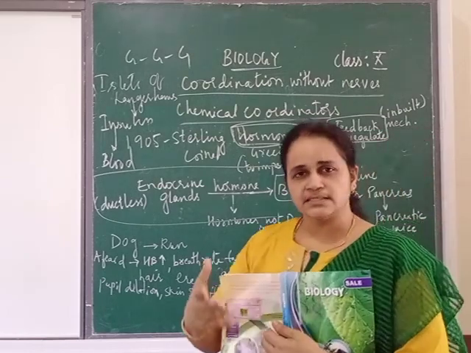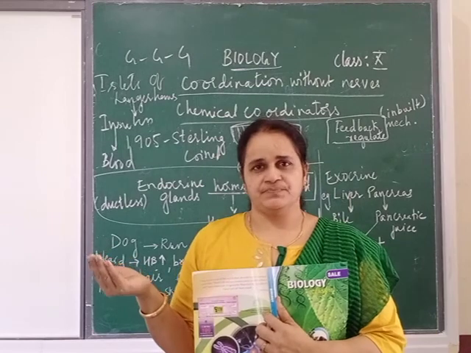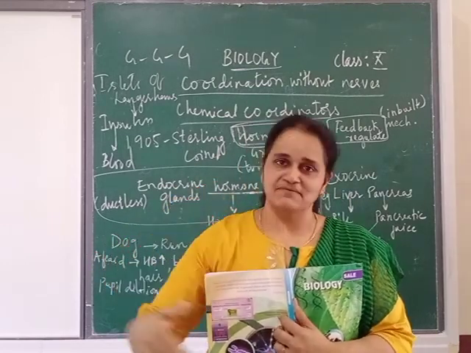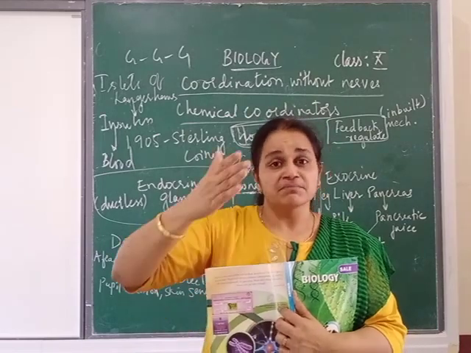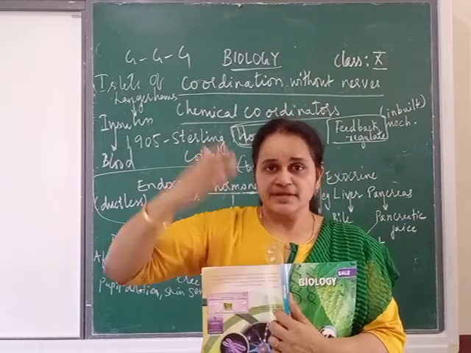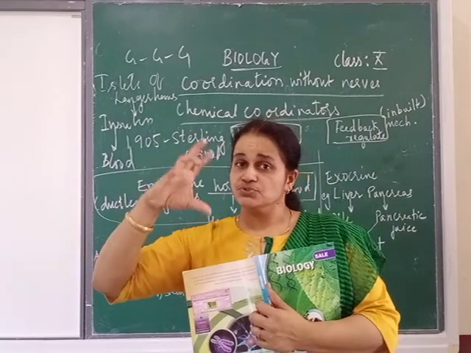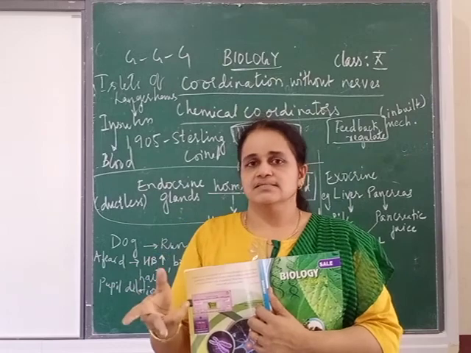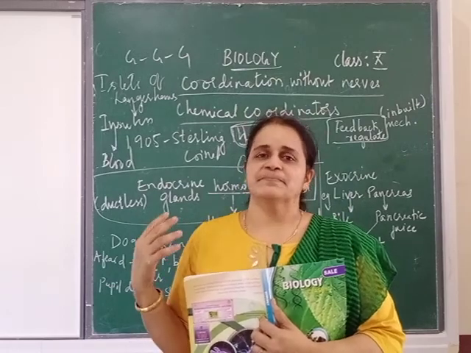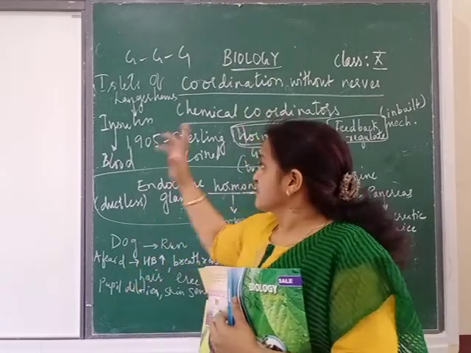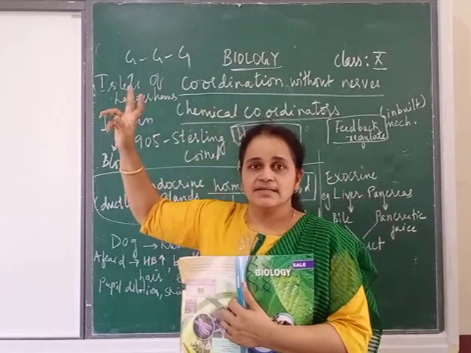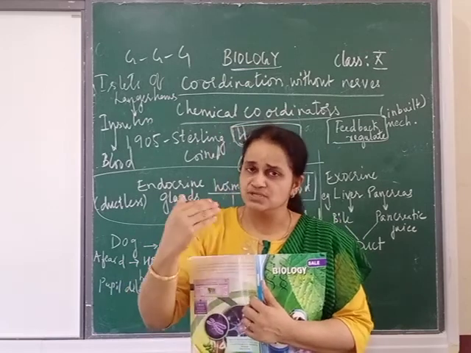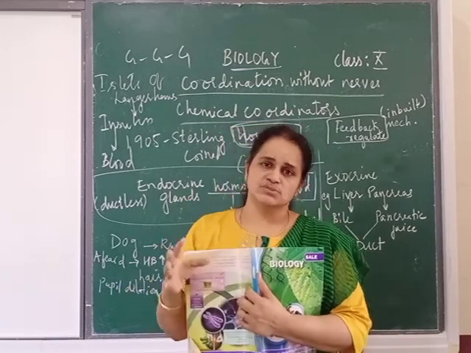As we said in 9th class, you learnt about adolescent age. That adolescent age is because of increase in which level? Hormone level. That means in male there will be male sex hormone. In female it will be female sex hormone. So due to the increase in the level of hormone in both boys and girls, there are changes in the body. Same way, when we talk about glucose level, what is the hormone which controls the glucose level? That is insulin. I am giving you examples of some hormones.